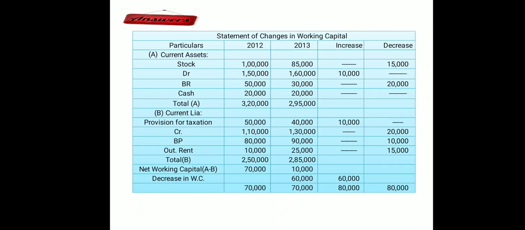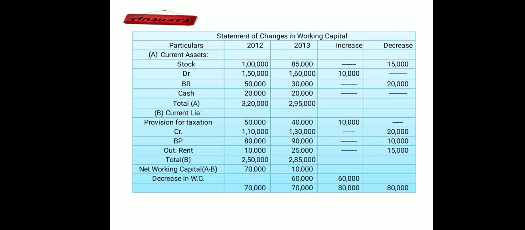Fine. And in the same way, you have to calculate the increase or decrease for your creditors, bills payable, and outstanding rent. Once all the items of current liability are over, make the total of current liability, which is 2,50,000 in 2012 and 2,85,000 in 2013. And then we need to calculate the net working capital. Again repeating, very simple: current assets minus current liabilities.